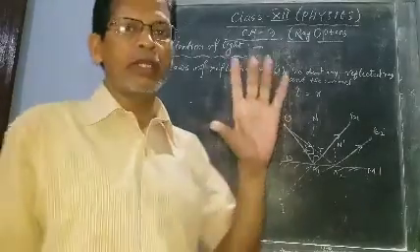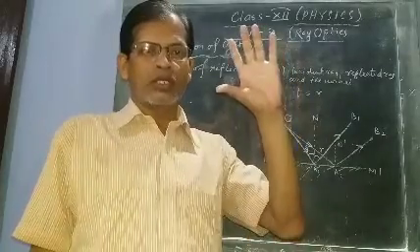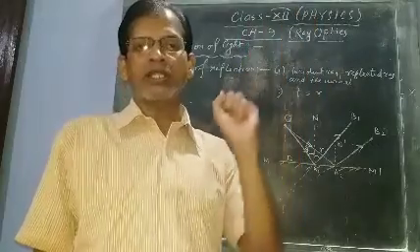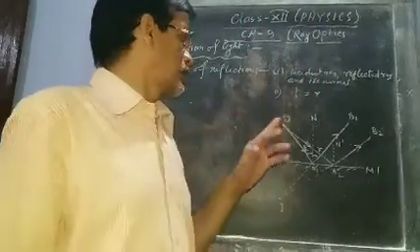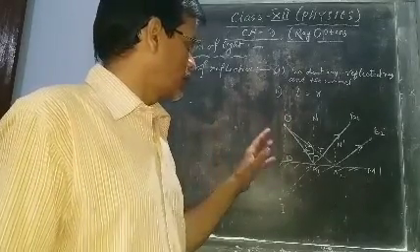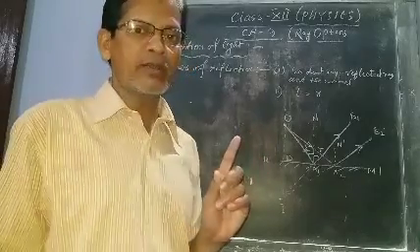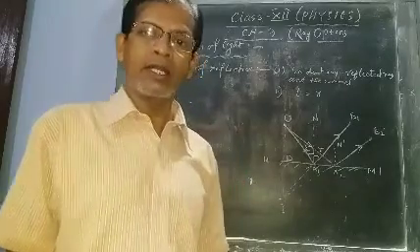In case of plane mirror, first, object distance equal to image distance. Second, object size equal to image size. Third, lateral inversion takes place. Fourth, the image is virtual and erect. Clear?